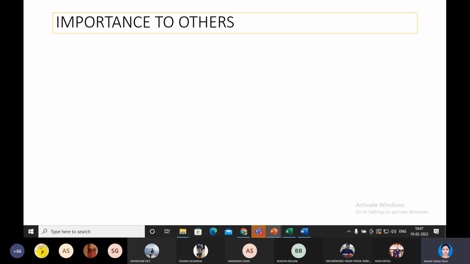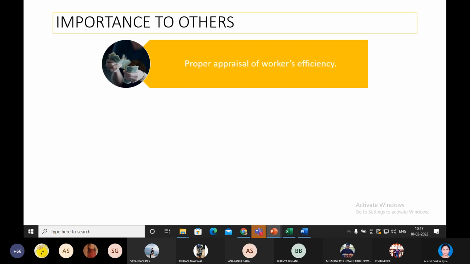Okay. So now let's move on to importance to others apart from management. For workers, proper costing techniques mean proper appraisals, proper analysis of workers' efficiency, how well the workers are working, because workers are one of the resources of the company. They are the men, with respect to men, material, and money.